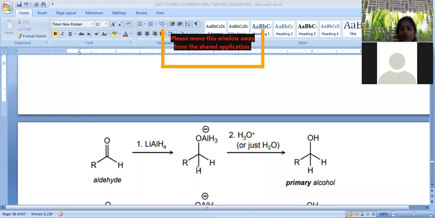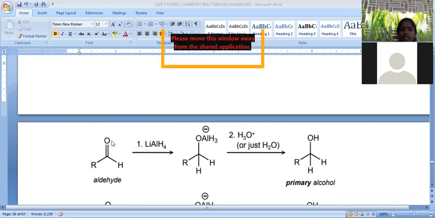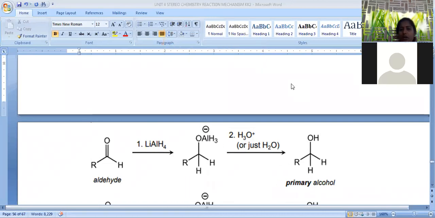When water is added, what happens? This is converted into OH and AlH3OH. So in this way we will get a primary hydroxy compound. What are we doing? First we are treating this with lithium aluminum hydride. Hydrogen is attached to the carbon atom and it is converted into O minus. This O minus is now attached by AlH3. Further it is subjected to hydrolysis and the final product will be OH. This is called a primary alcohol. A primary hydroxy compound is generated here.